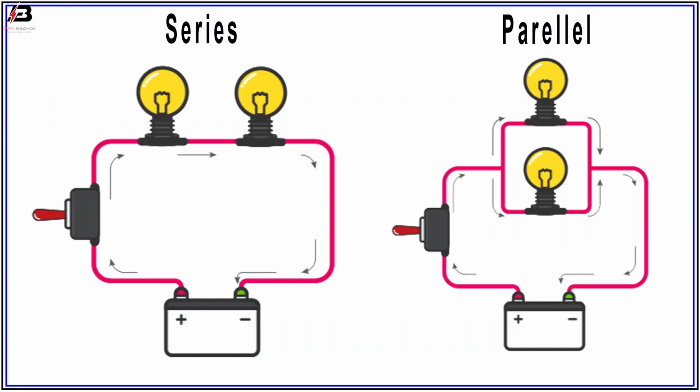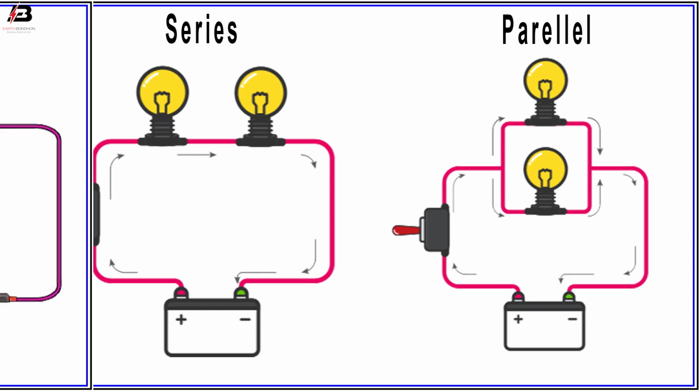Now I am telling about the difference between series and parallel circuits. So let's start. Components of an electrical or electronic circuit can be connected in many different ways. The two simplest of these are called series and parallel, and they occur frequently. Components connected in series are connected along a single path, so the same current flows through all of the components. Components connected in parallel are connected along multiple paths, so the same voltage is applied to each component. In this video, we will learn the difference between series and parallel circuits.